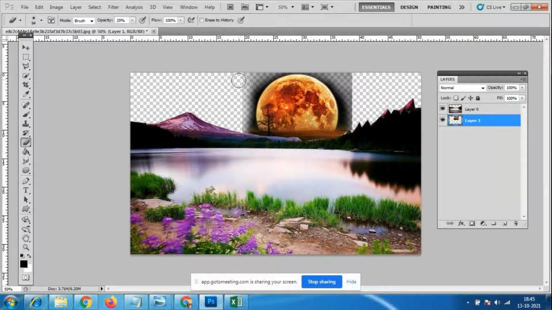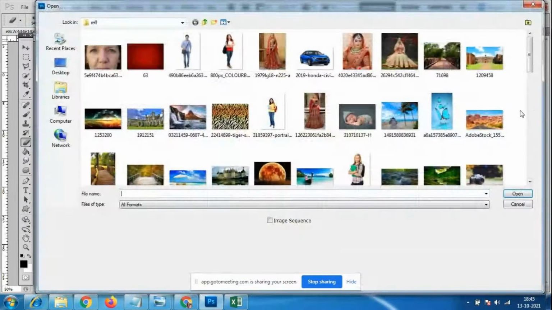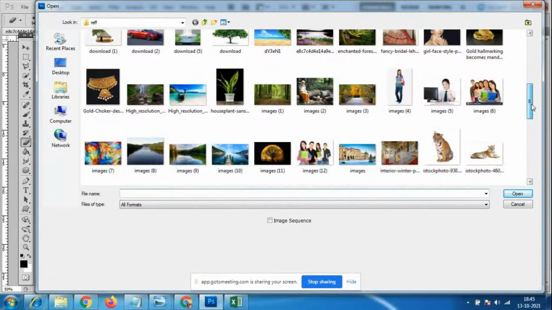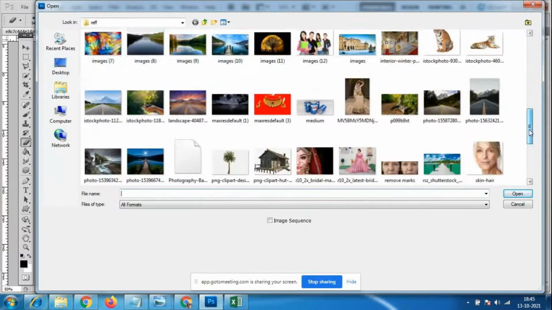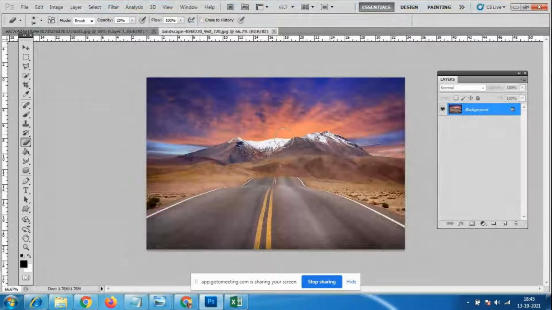Now I have to merge with another file also, because I want to do the collage work. So I'll take some other image also. I'll go to File, Open, and take some other image which matches this file, one which has a different colored background. Look here, this one.